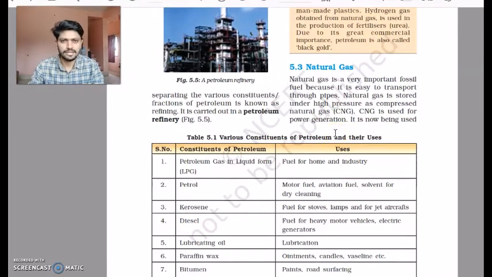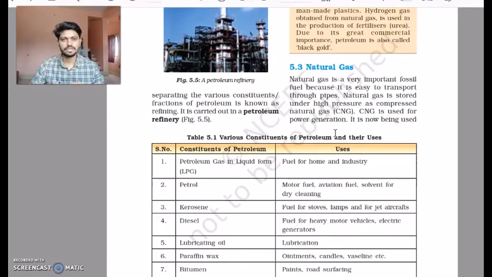So let us look at another exhaustible resource, natural gas. It is again a very important fossil fuel, and the benefit of natural gas is that it is very easy to transport from one place to another. As it is a gas, we can create certain pipelines, and as in our country in many places, there are certain areas which have natural gas pipelines and they are avoiding the usage of LPG.